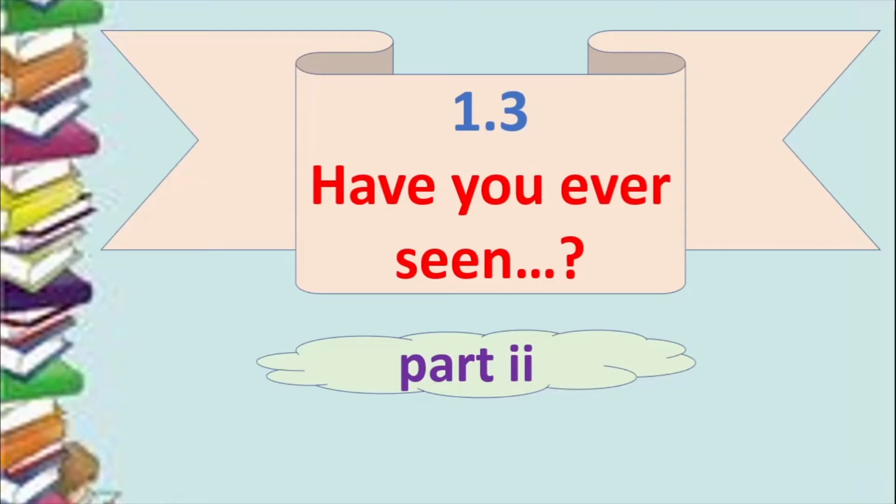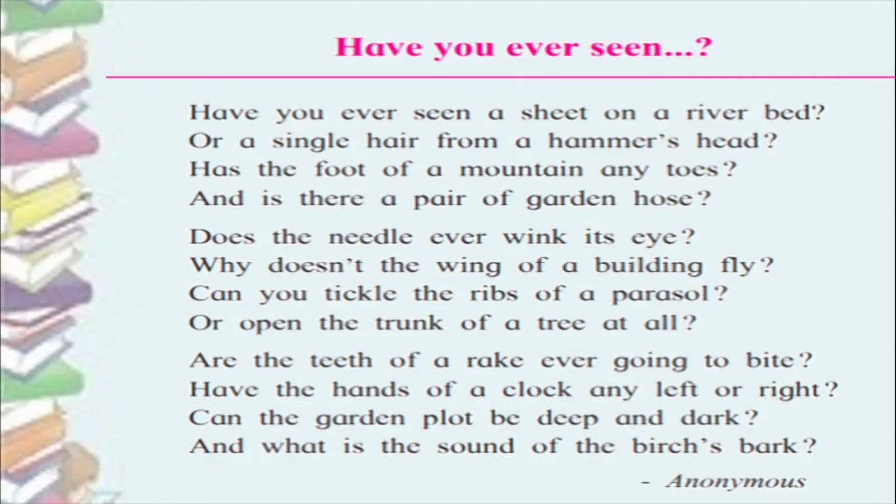So first and foremost, we read the poem and we understood the meaning of the poem, and we also understood that this poem is very special in the sense that there are a lot of examples of homographs in the poem. We also, while reading the poem, noticed that each line in this particular poem is an example of a rhetorical question. We discussed what the meaning of rhetorical question is also.